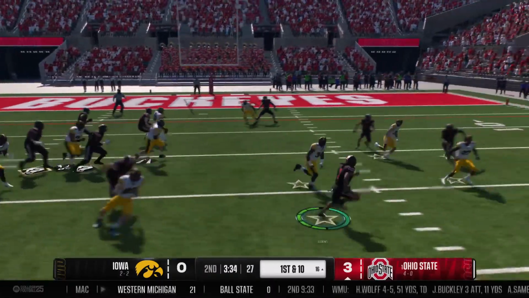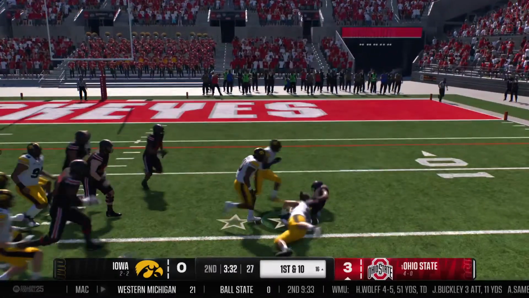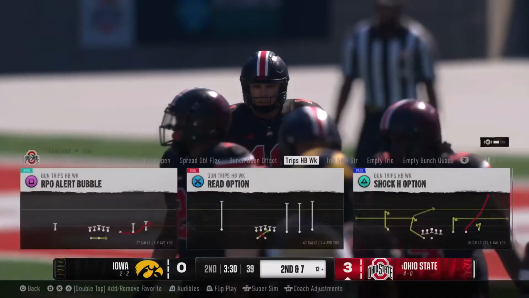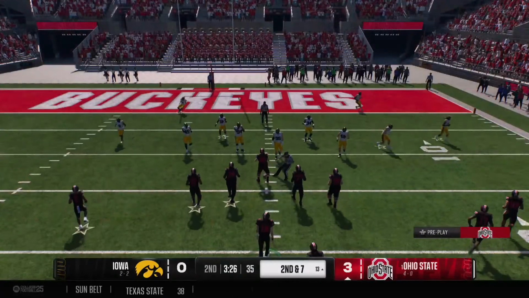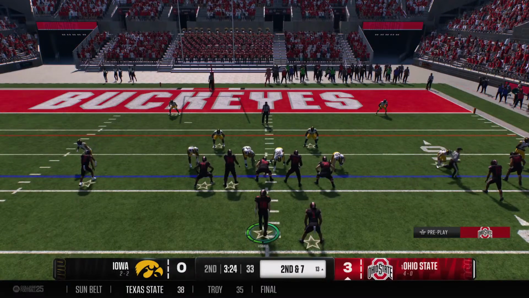Out of the shotgun, they go to the ground. Pulled down after a pickup of 3, balls at the 13. Operating in the red zone here on 2nd down.